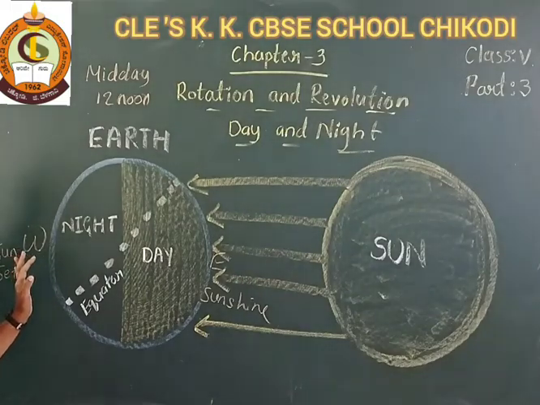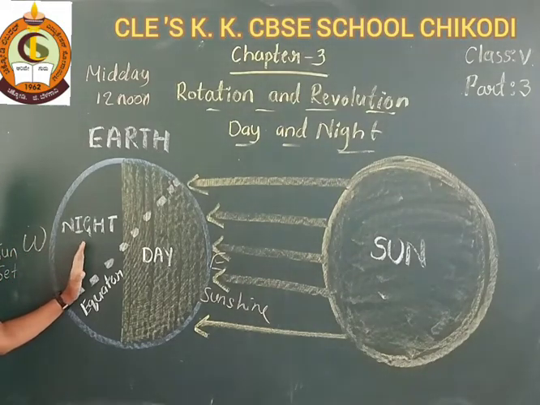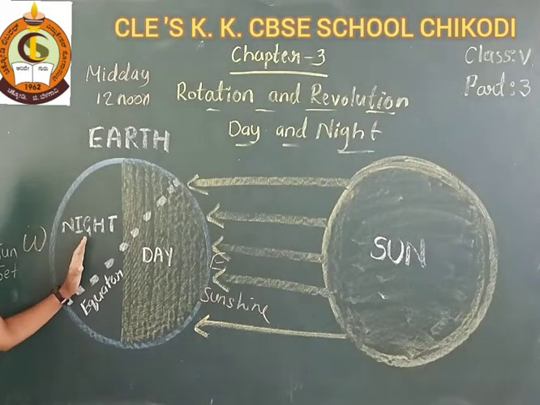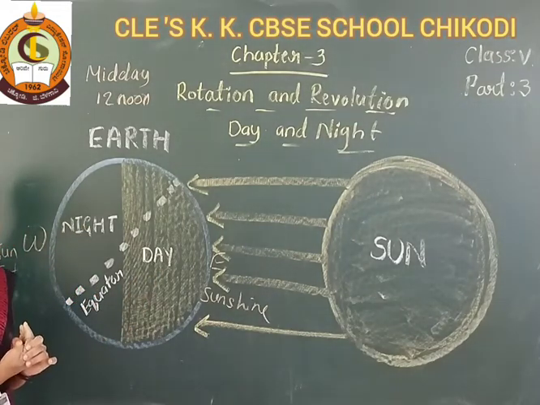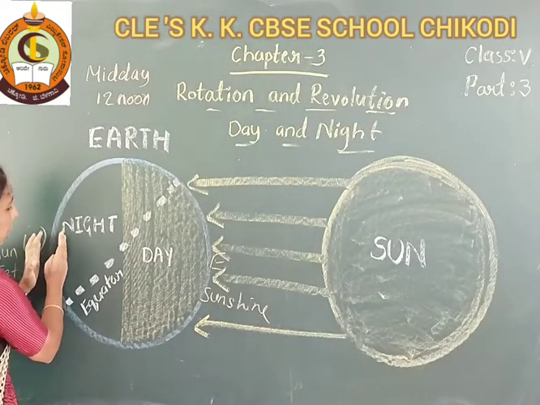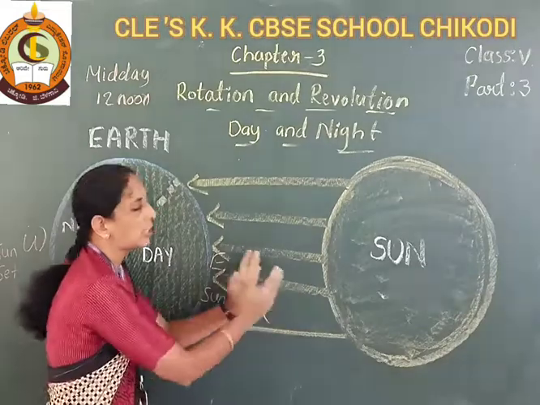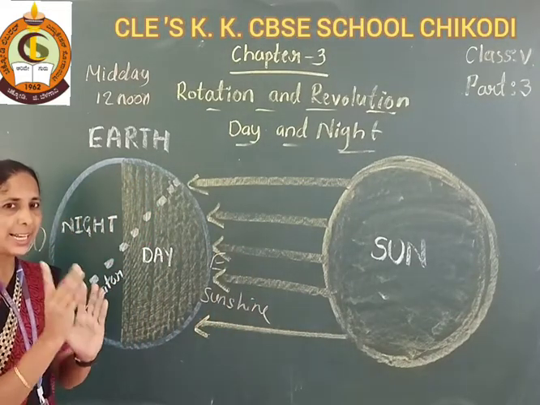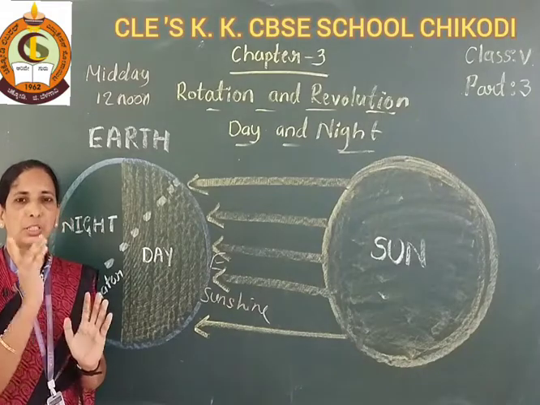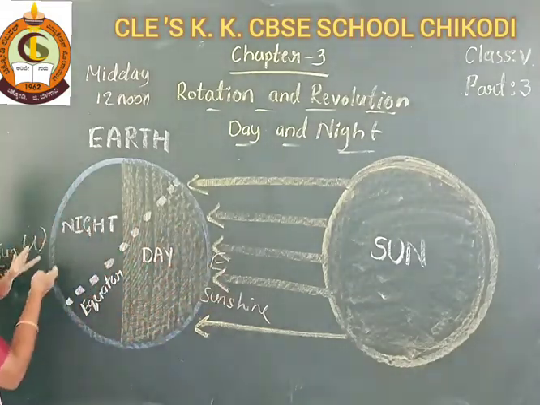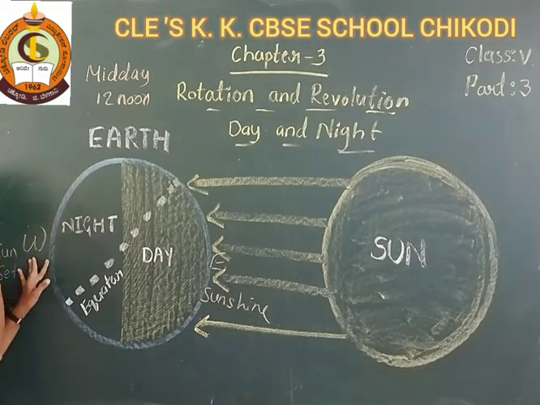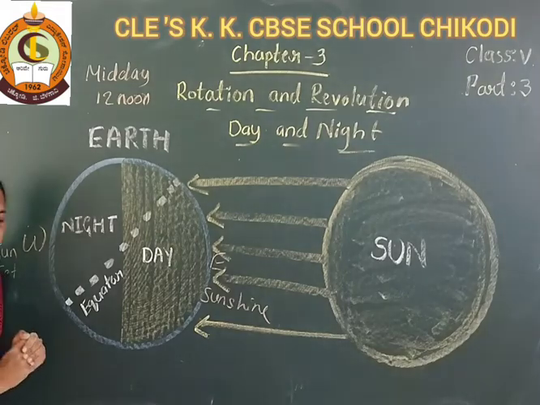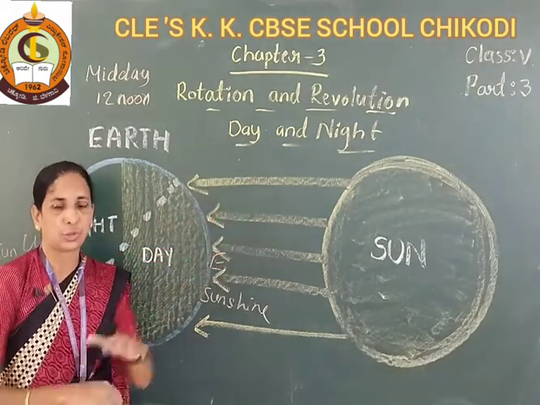That part has night, the western hemisphere. Again after a few hours the earth's rotation changes and the western hemisphere turns towards the sun. Then day occurs in the western hemisphere, and the eastern hemisphere is away from the sun, so night occurs there. So this is day and night.